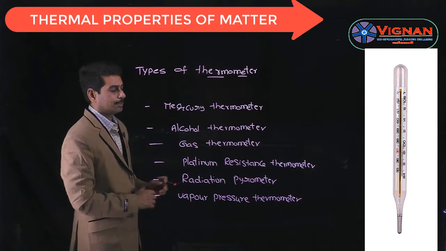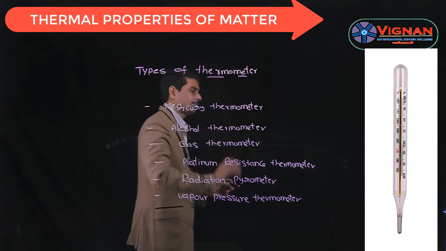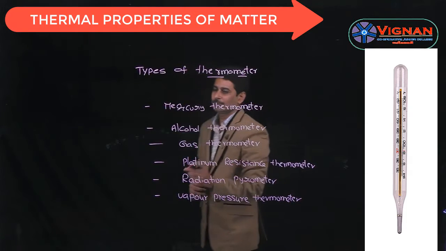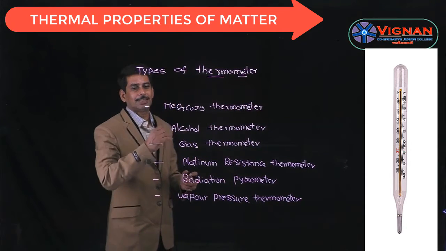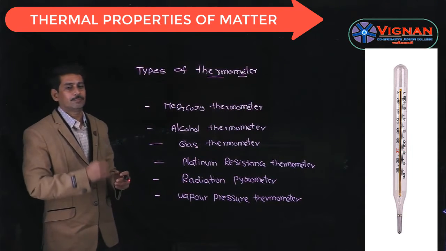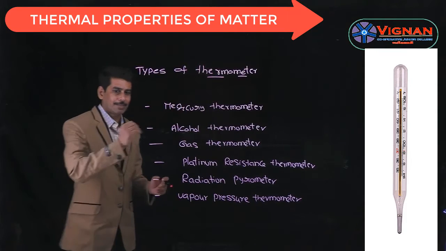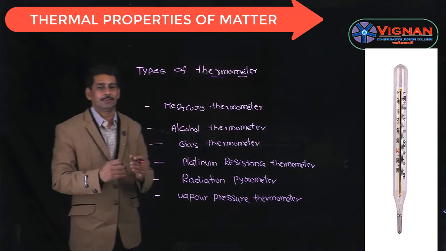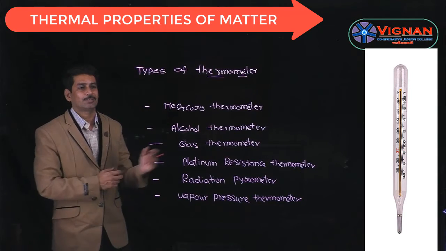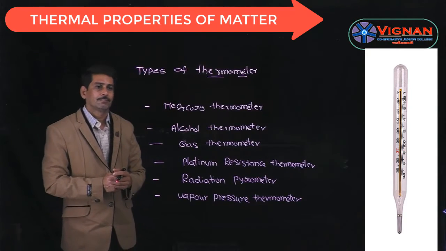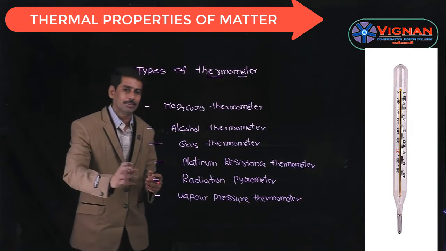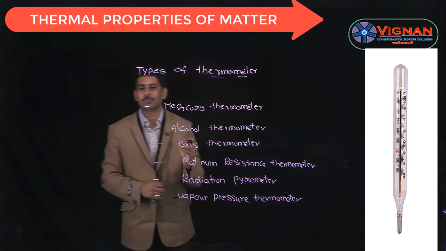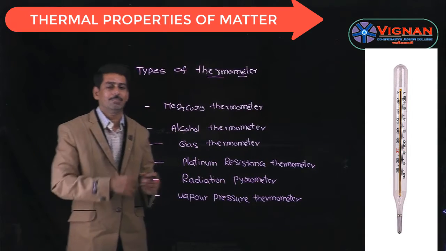In all these thermometers, the principle is the same. Whenever we change the temperature, there is a change in a particular parameter. For example, in the mercury thermometer, whenever there is an increase in temperature, there is expansion of mercury. So in all these thermometers, if we change the temperature, the expansion or change of that particular parameter is the principle of the thermometer.